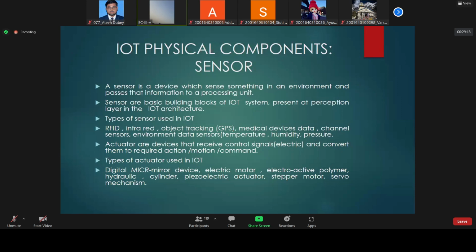After that there is the wireless sensor network: whatever we receive from the embedded system, we store in the cloud or transmit wirelessly. The third is the control system: whatever we receive in the cloud, we analyze, and according to that we control a few things. And lastly we apply.